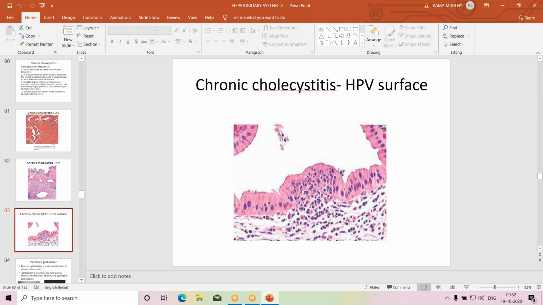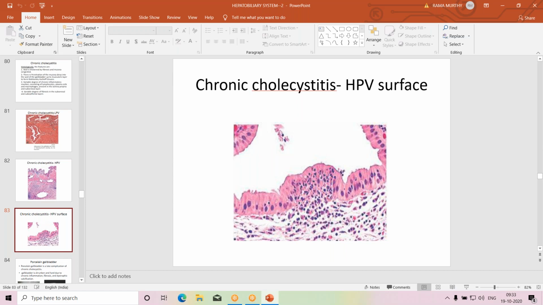Sometimes the chronic cholecystitis may be acute. In acute, you will find acute inflammatory cells, chiefly neutrophils. In chronic cholecystitis, you will find mostly mononuclear inflammatory cells. That means lymphocytes, plasma cells, and macrophages. And sometimes cholecystitis may be acute over chronic.